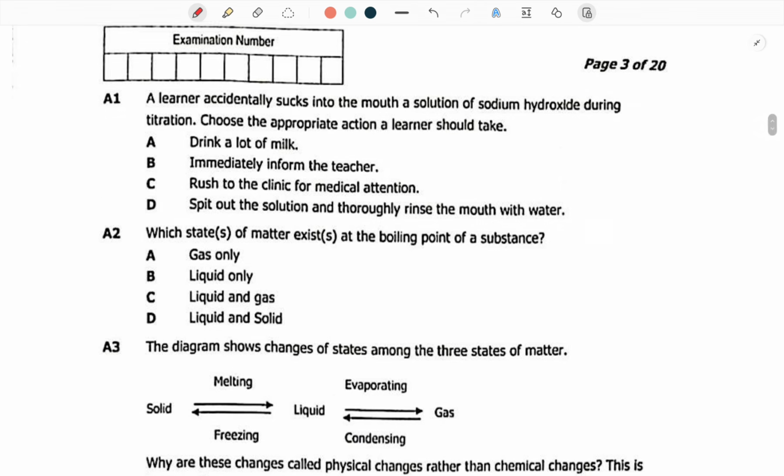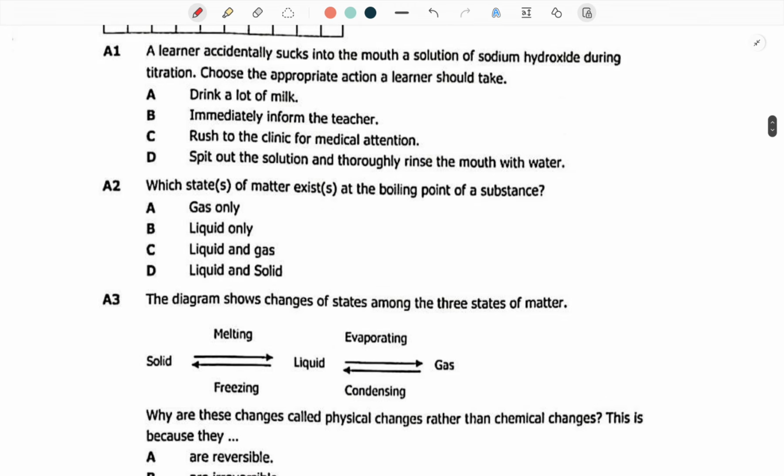The first question is saying, Elena accidentally sucks into the mouth a solution of sodium hydroxide during titration. Choose the appropriate action Elena should take. Now, sodium hydroxide is a basic medium. It has no acidic content in it.